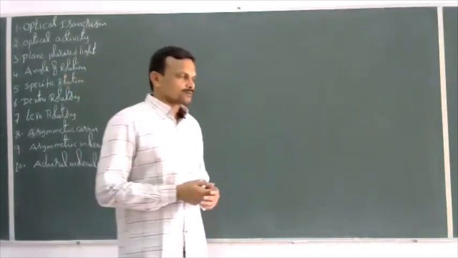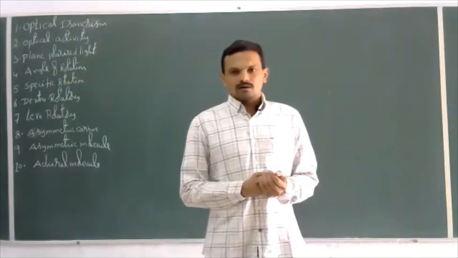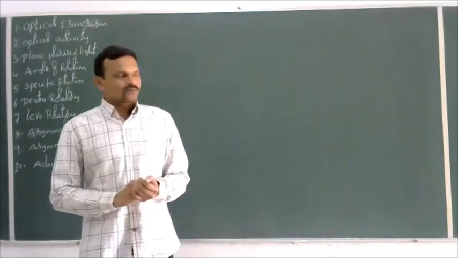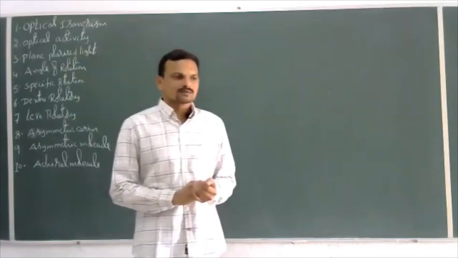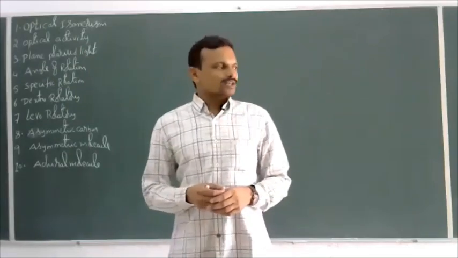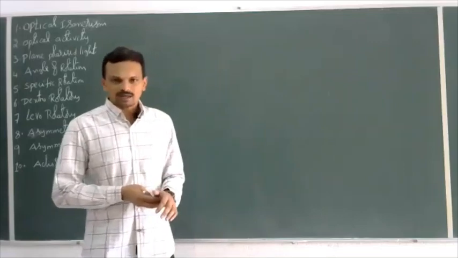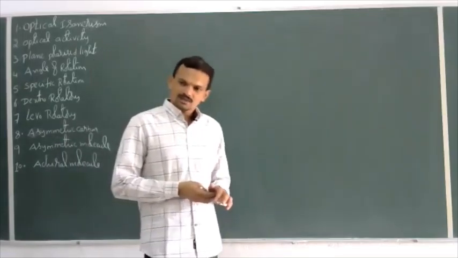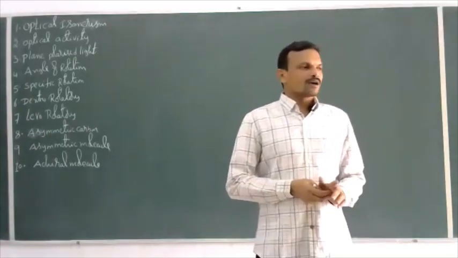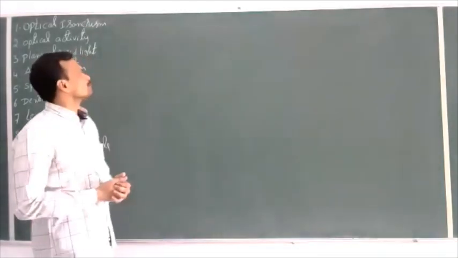Stereoisomerism is again divided into two types: configurational isomers and conformational isomers. Regarding conformational isomerism in alkanes, that was also discussed in the first few syllabus. Now, configurational isomerism is again divided into two types: geometrical isomerism and optical isomerism. The geometrical isomerism in alkenes was also studied in the first few syllabus. The remaining is optical isomerism, and that is what we are going to discuss today.